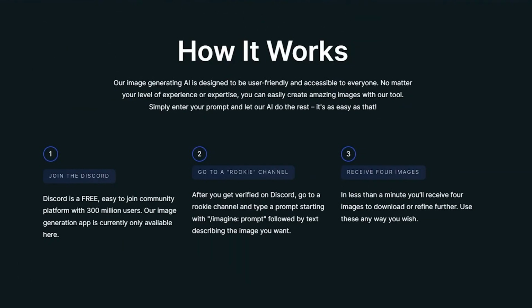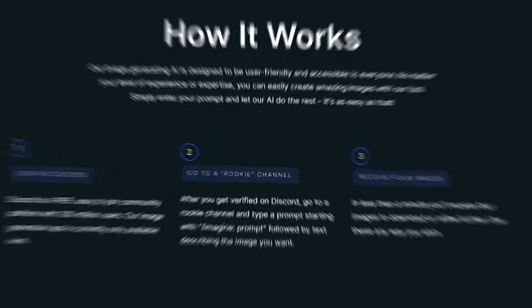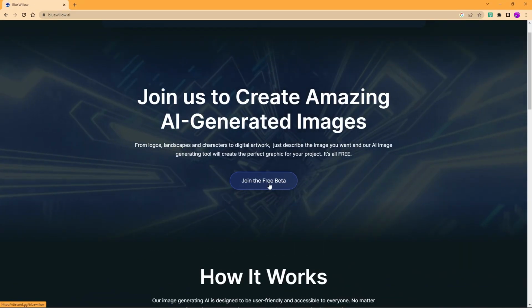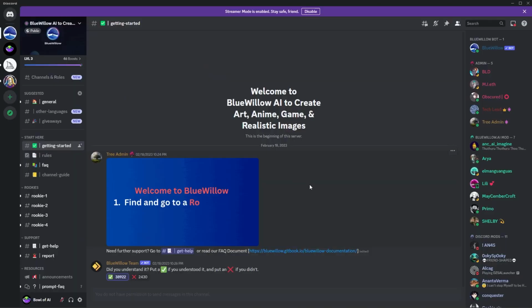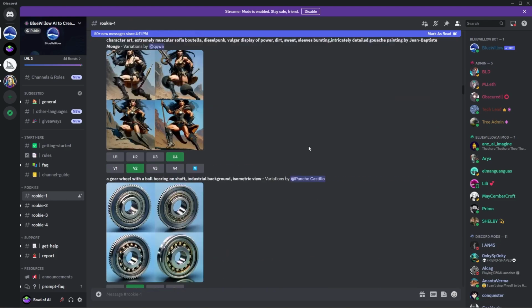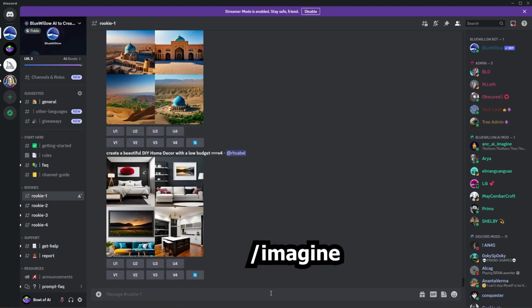So how does it work? Actually, it's very similar to Midjourney. First, you need to join the BlueWillow Discord server. Then, go to one of the rookie channels. Here, you can type in your prompts using /imagine commands.